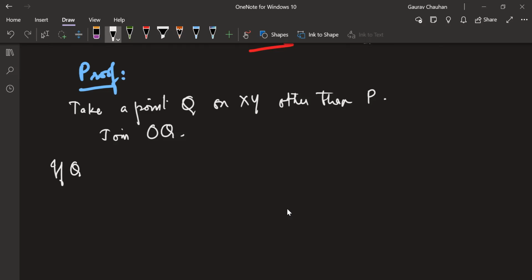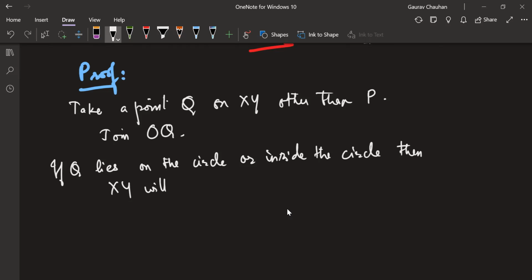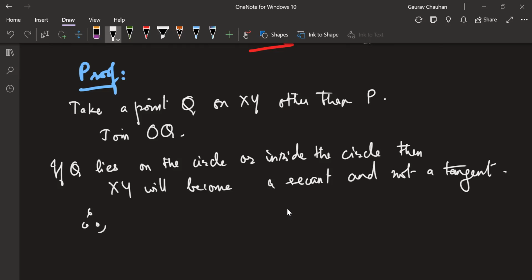Now, if Q lies on the circle or inside the circle, then XY will become a secant and not a tangent. Is that okay? Therefore, OQ is greater than OP.